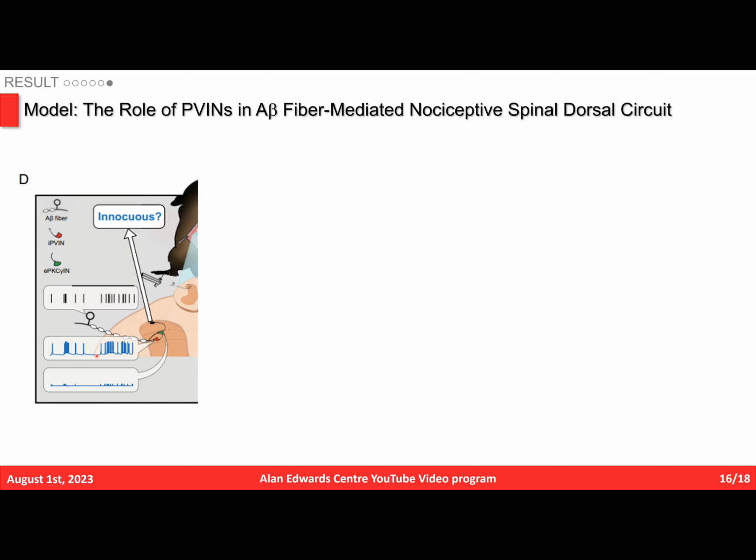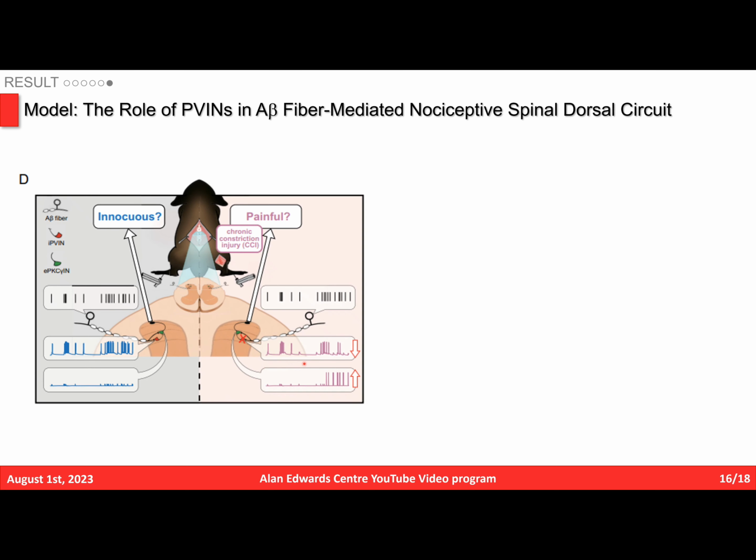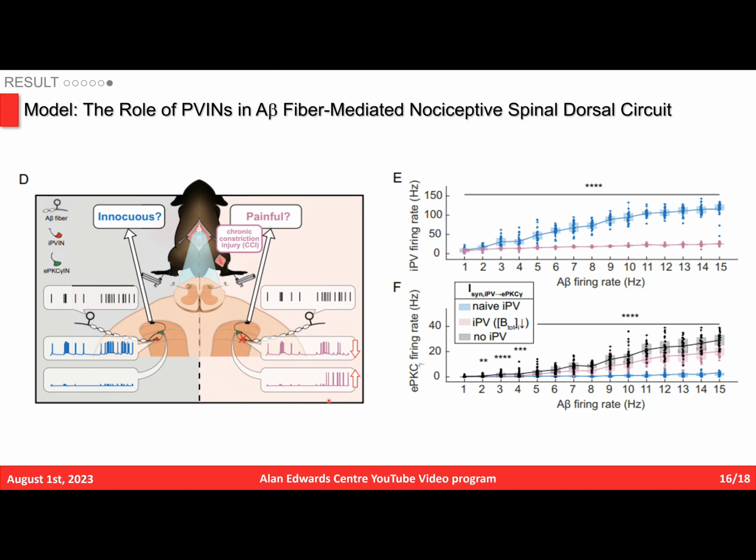Under normal conditions, the inhibitory output of PV neurons sufficiently suppresses the activity of PKC gamma neurons, irrespective of the firing rate of presynaptic A-beta fibers. Following a decrease in calcium buffer, PV neurons show a stronger SFA, which impairs their inhibition of PKC gamma neurons. The firing rate of PKC gamma neurons increases significantly in the hypothesized nerve-injured condition, and such changes can potentially activate pathways linked to mechanical allodynia.